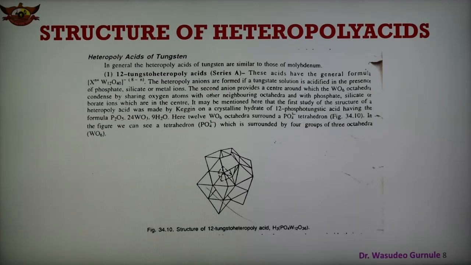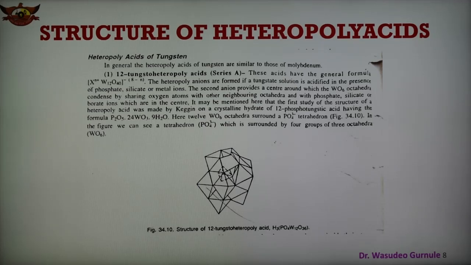So the first part is the 12 tungsto heteropoly acid, series A, and in this case these acids have the general formula [X n+ W12O40] minus. The heteropoly anions are formed if tungsten solution is acidified in the presence of phosphate, silicate or metal ion, similar to molybdenum, and the second anion provides the center around which the WO6 octahedra condense by sharing oxygen atoms with the neighboring octahedra, with the phosphate, silicate or borate ion in the center.